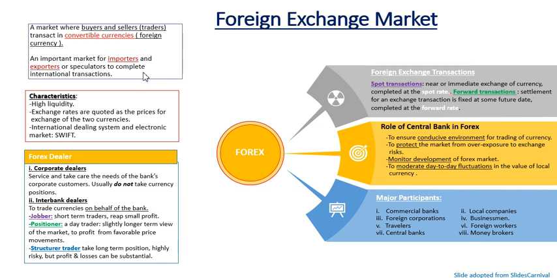Okay. Next, we will look at the characteristics of the foreign exchange market. First, these markets are high in liquidity. Right, the exchange rate is quoted as a price for the exchange of two currencies, and there's an international dealing system and electronic market that involves the use of SWIFT. Right, so in other words, the foreign exchange market consists of a global telecommunication network among the banks that serve as the financial intermediaries for the exchange of the currencies.